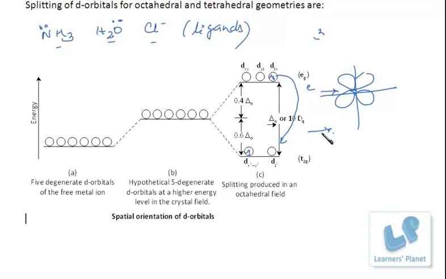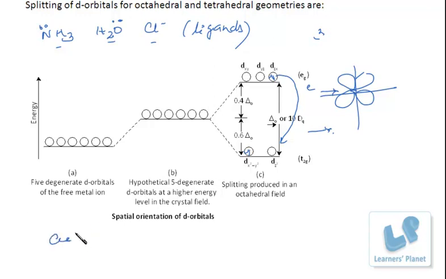This you know very well. So whatever wavelength it is absorbing depends upon the difference in the energies of these two sets. That is why the compounds of transition elements show color.